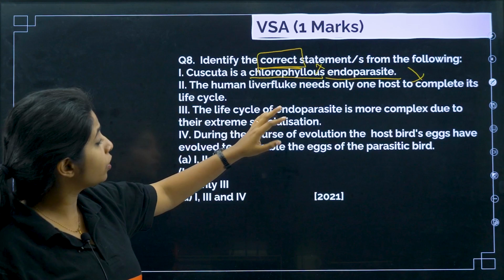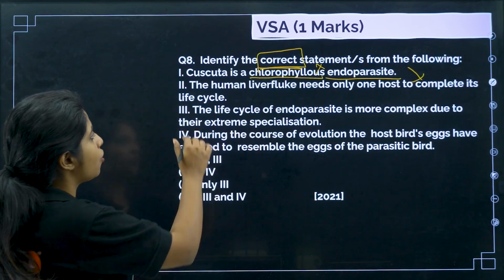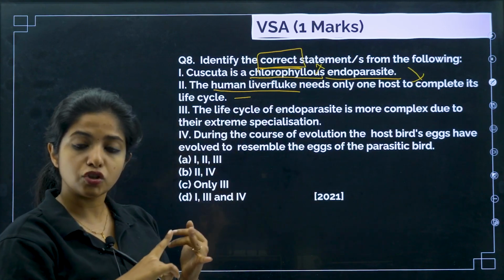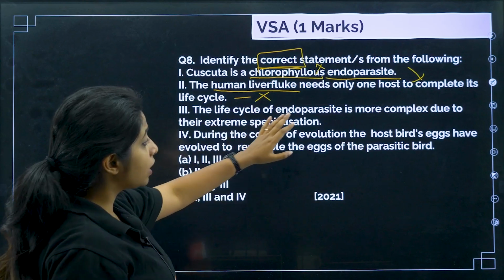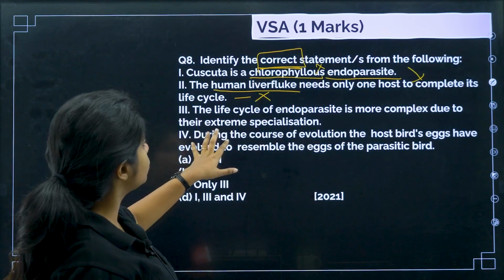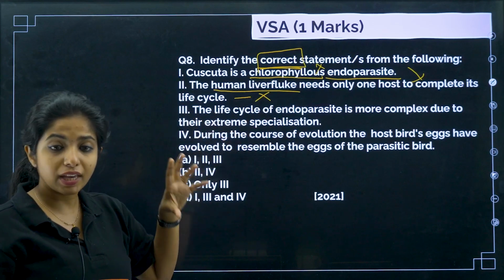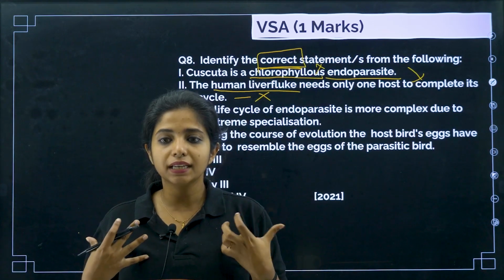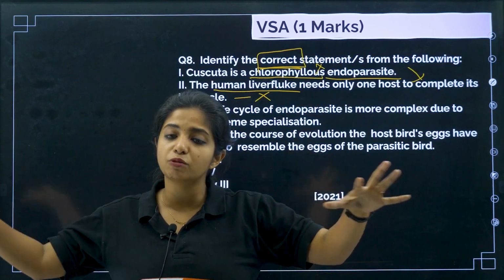Now, human liver fluke needs only one host to complete its life cycle. It is again wrong. Human liver fluke needs two hosts. There is the snail and there is the human being. It needs two hosts, my dear children. So this is wrong. Now, the life cycle of endoparasites is more complex due to their extreme specialization. This is a direct line from your NCERT. The organism which stays in your body and takes away everything, their life cycle is considered to be more complex. Why? Because they have extreme specialization.